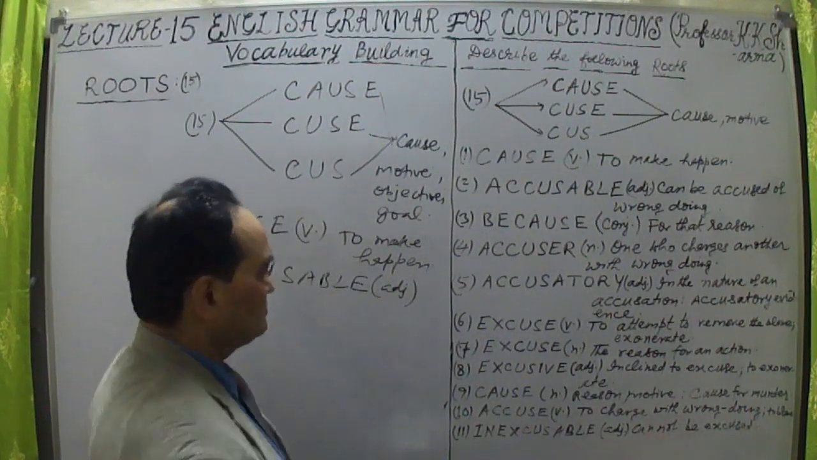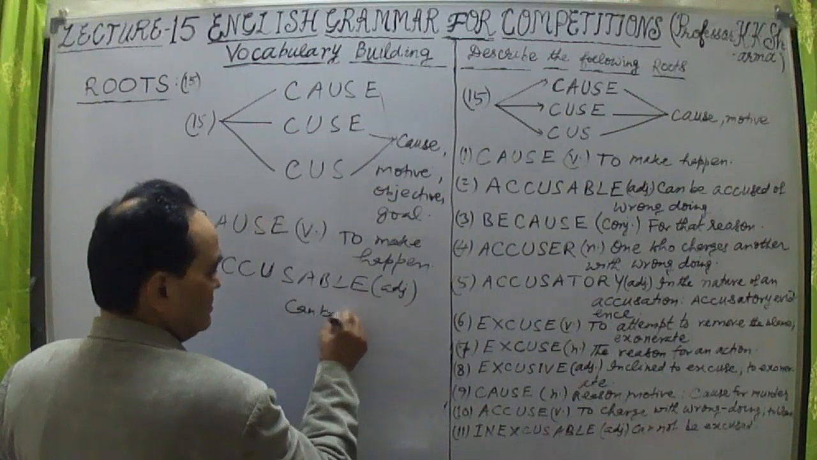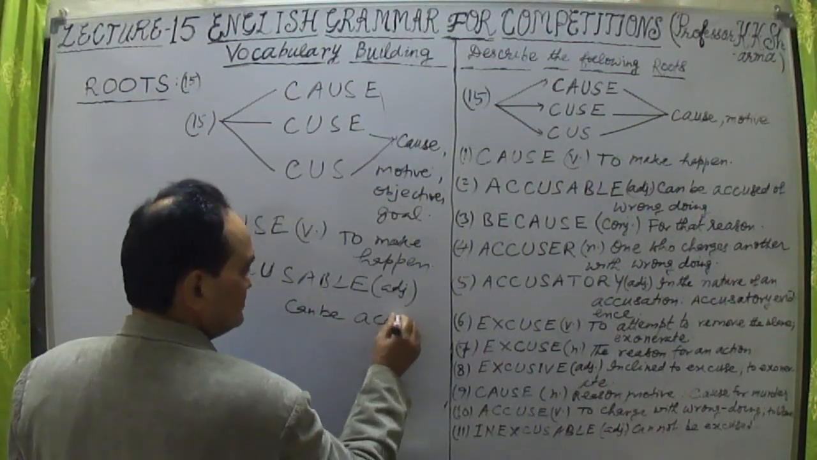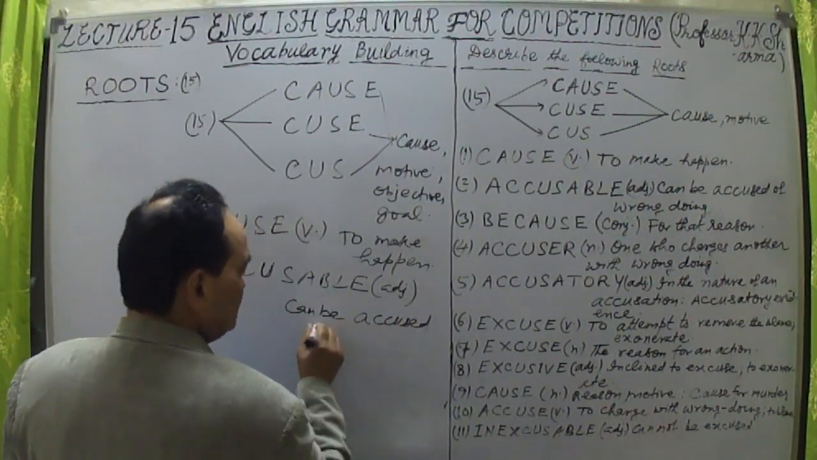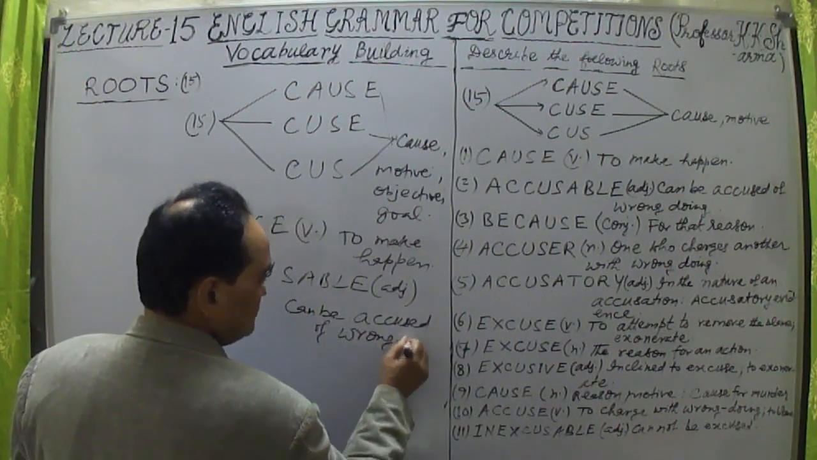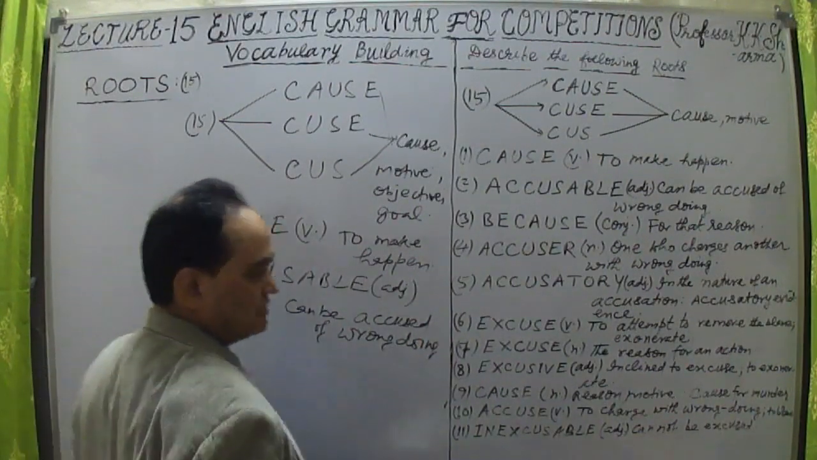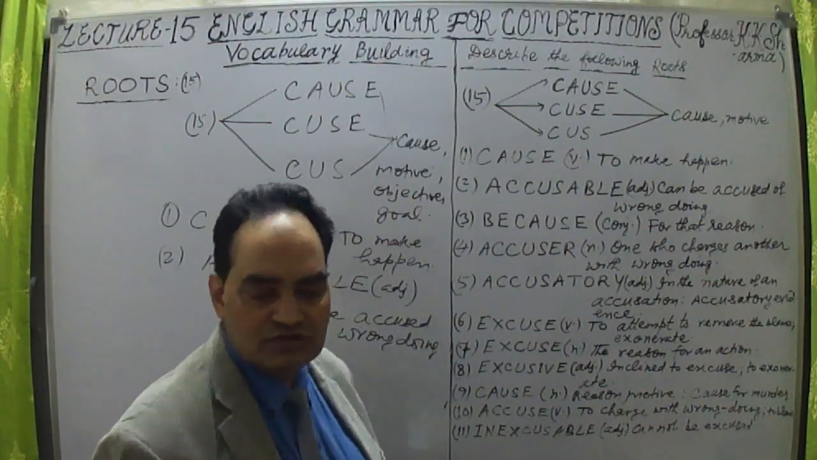Adjective. Accusable. That means can be accused. Can be accused of wrongdoing. That means accusable. You are accusable for this activity.